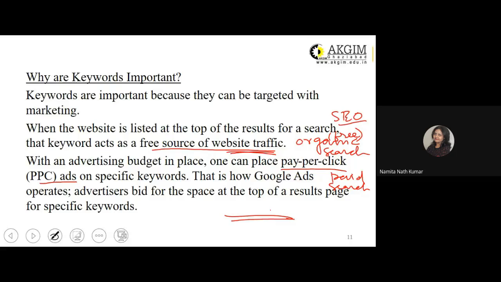Pay-per-click ads are paid because advertisements are not free of cost. You will have to make a certain amount of payment. We'll get into technicalities when we discuss search engine optimization. So with an advertising budget in place, one can place pay-per-click ads on specific keywords. That is how Google Ads operates.